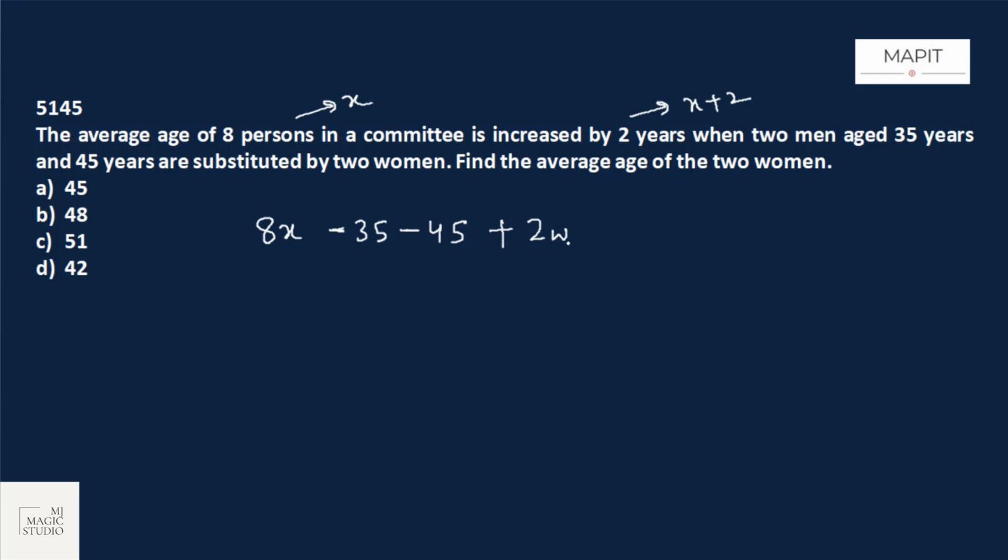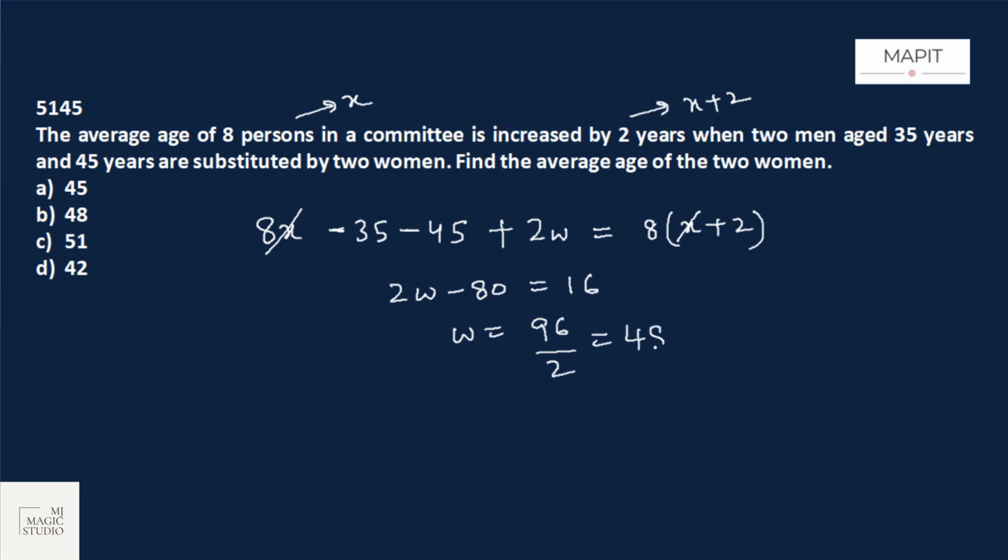Let the average age of the 2 women be W, then their total age is 2W. This should be equal to, the number of people doesn't change, 8 minus 2 plus 2, 8, but the average changes to X plus 2. Now if we solve this, we can find the value of W. 8X, 8X gone, 2W minus 80 equals 16. So W should be 80 plus 16 is 96 by 2, that is 48. The average age of the two women who replaced these two men is 48. Option B fits in.